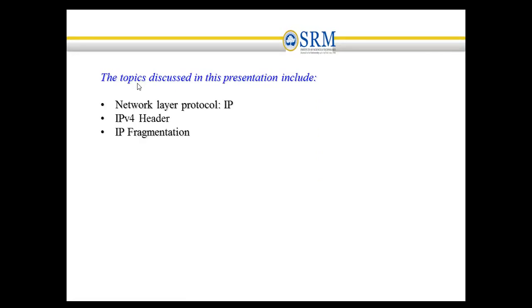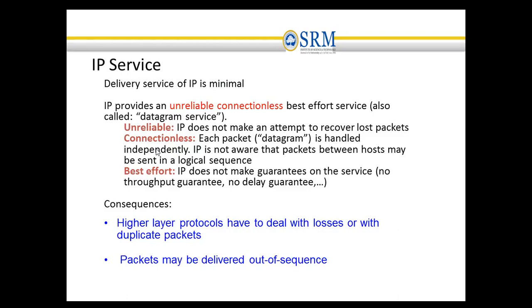Topics discussed in this presentation will be the IP protocol and its format, the IPv4 header, and IP fragmentation. IP protocol is an unreliable protocol because the data transmitted will not be acknowledged back to the source. So IP protocol is an unreliable protocol, and reliability will be achieved by using the acknowledgement mechanism.